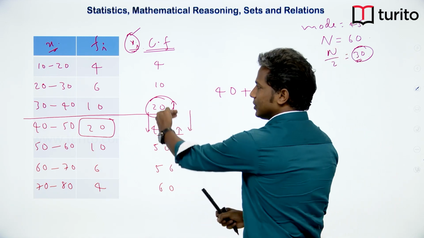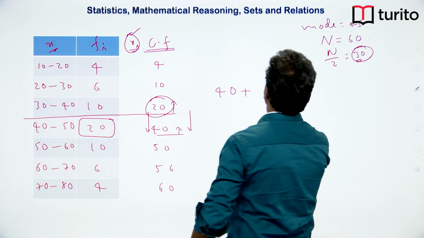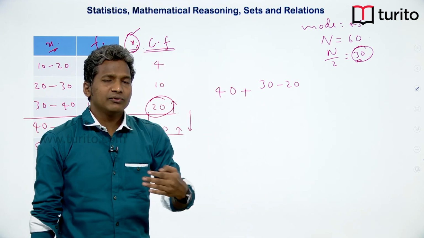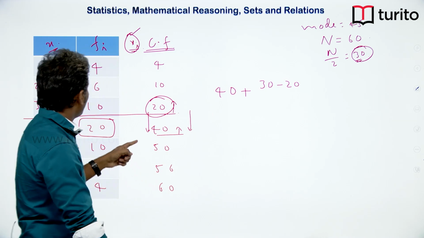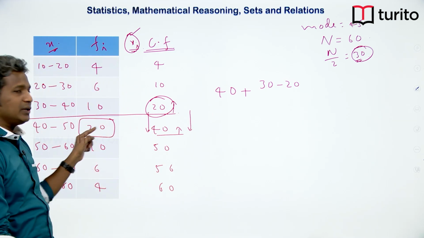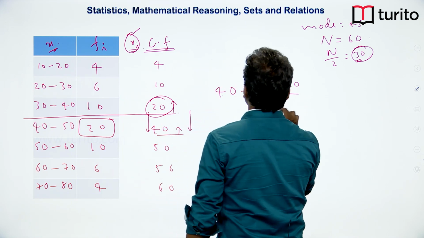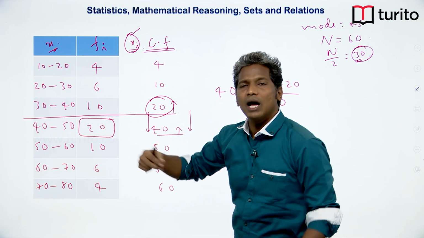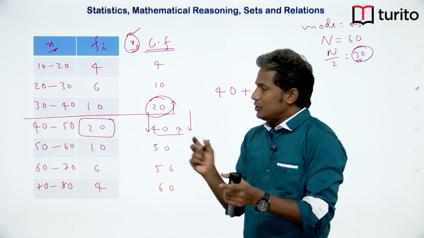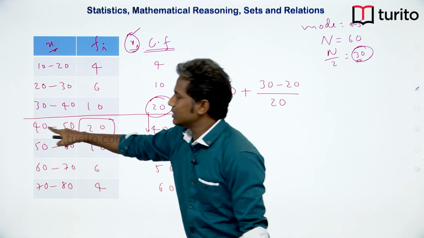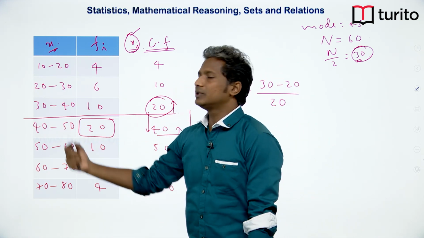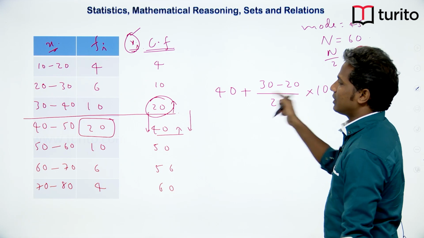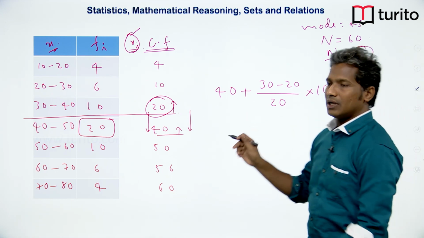So, from 20 to 30, the increment needed is 10 units. We are interested in only 10 units increment, but the entire interval is giving me 20 units increment. So, that means we are going to scale this using this increment. Out of 20 units increment, I want only 10 units increment. So, by using that fraction, I will divide this interval. What is the total length of the interval? Total length of the interval is 10 units. So, using this fraction, I will divide the length of the interval. I hope this is clear.